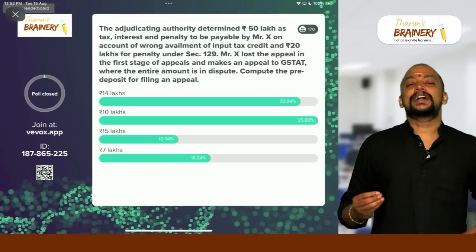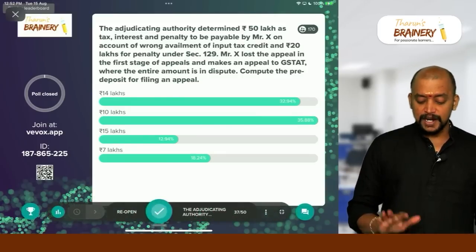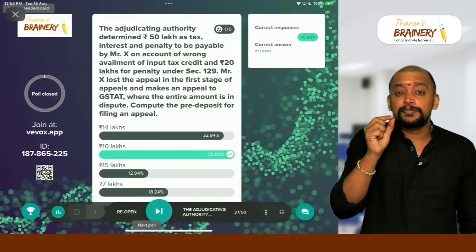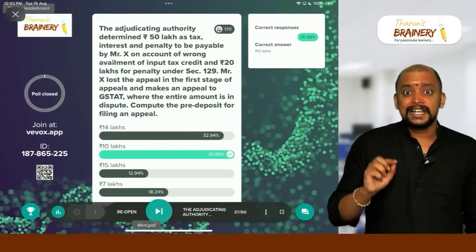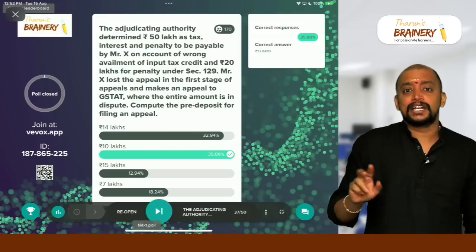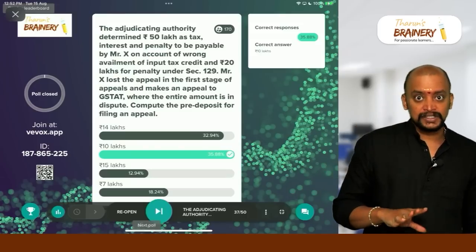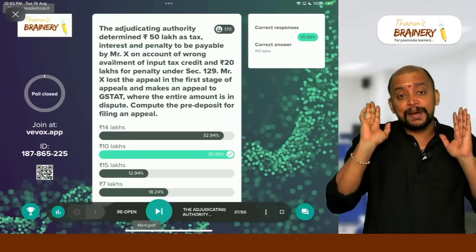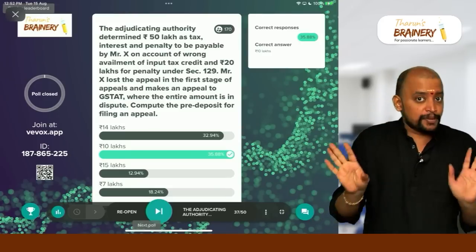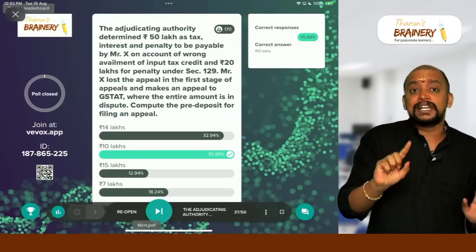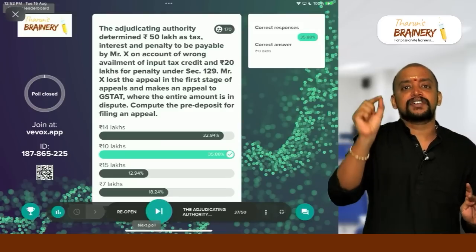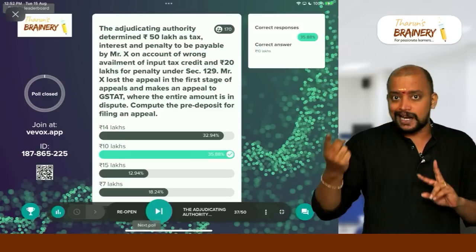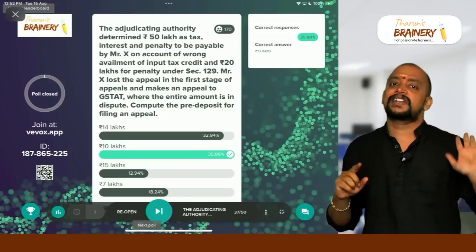See, first we need to understand the pre-deposit provisions. Pre-deposit in case of first appeal is 10% of disputed tax. If it is section 129 penalty, 25% of penalty. But the moment we go for second appeal, for the penalty there is nothing, no pre-deposit. So only for the first appeal, pre-deposit is there for 129 penalty, 25% of the penalty. But the moment we go for second appeal, only on disputed tax there will be pre-deposit.